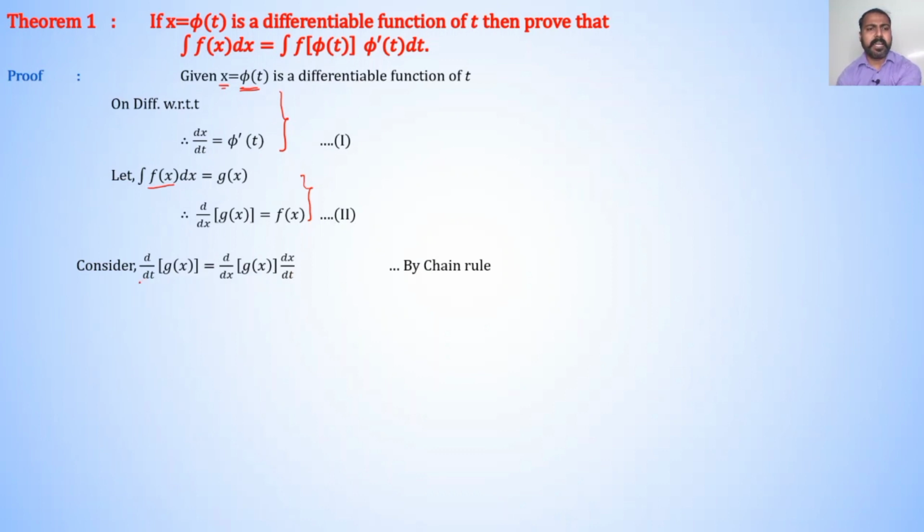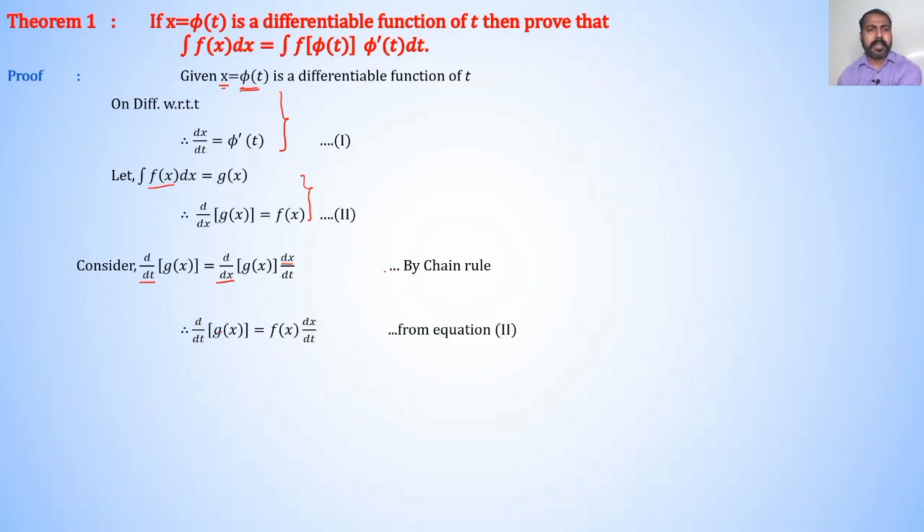Consider d/dt of g of x is equal to d/dx of g of x into dx by dt. Means we adjust here the term dx, and the reason for this step is the chain rule.